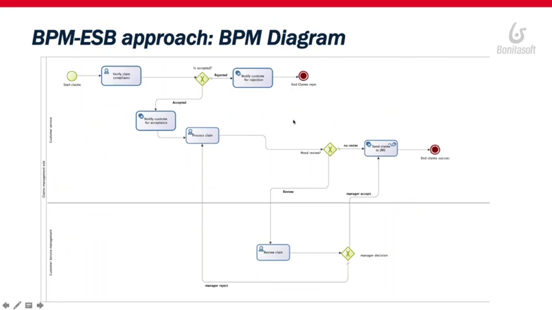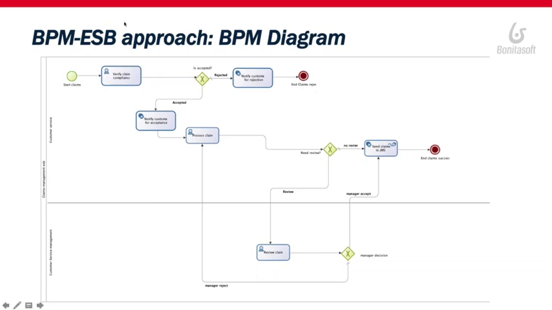And now I would also like to show you how the diagram looked after we added the ESB layer. Basically, we end up with almost only the manual tasks. We have a diagram that is really focused on what it's supposed to do, and really easy to maintain and understand.